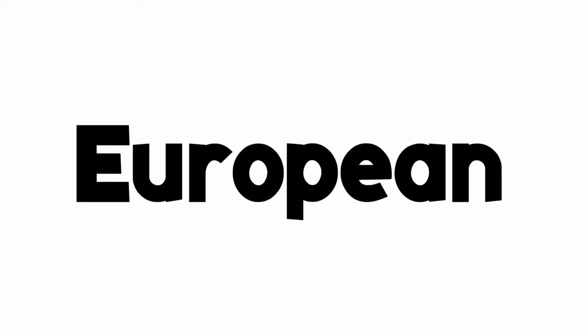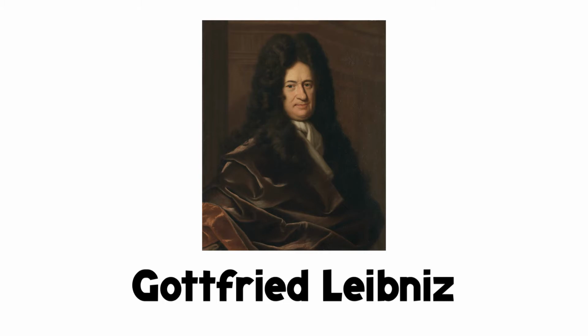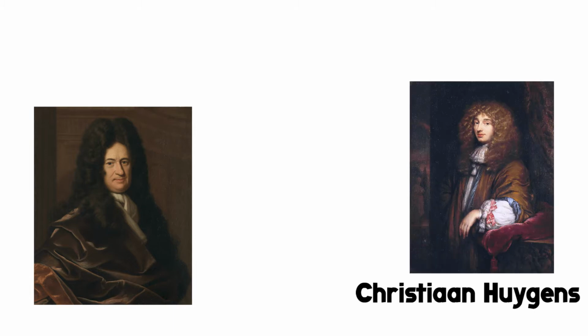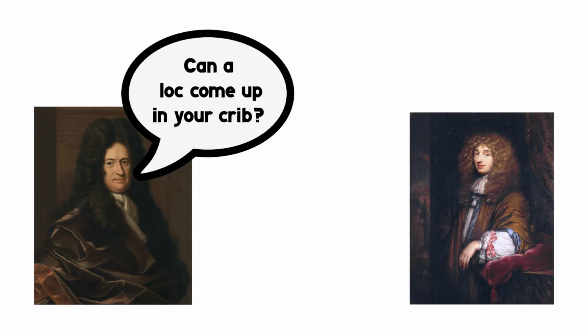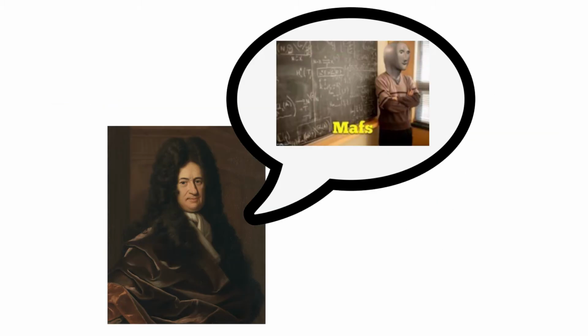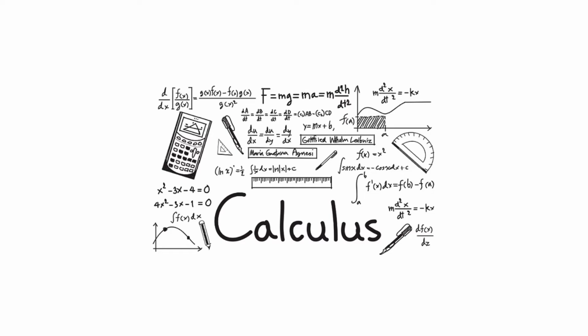Now on to the next European boy, this one coming from Leipzig, Germany. Around the same time when Newton was doing his physics and mathematical discoveries, Gottfried Leibniz had only dabbled in the fields of philosophy and law, until he met his friend and mathematician Christian Huygens, who convinced him to give math a try. Leibniz not only gave it a try, but the man quite literally became the only other person in the world to invent the revolutionary form of mathematics known as calculus.